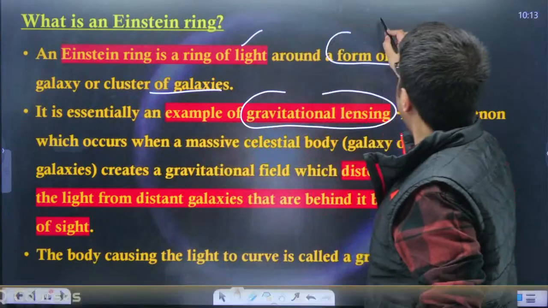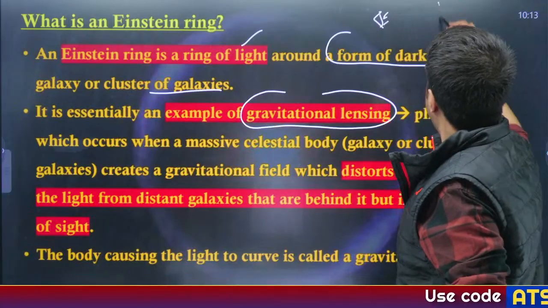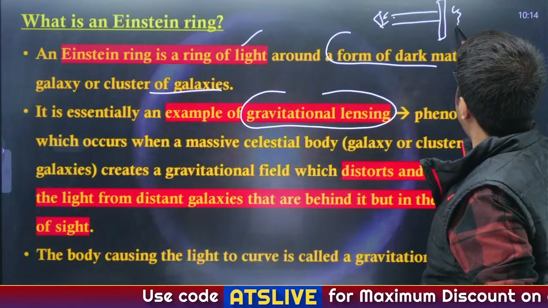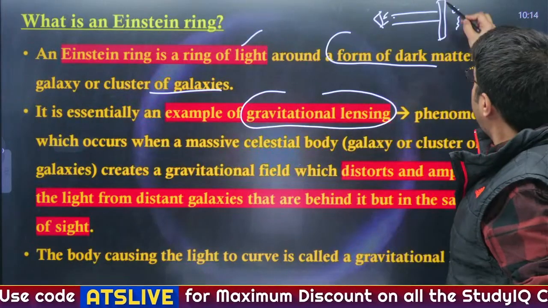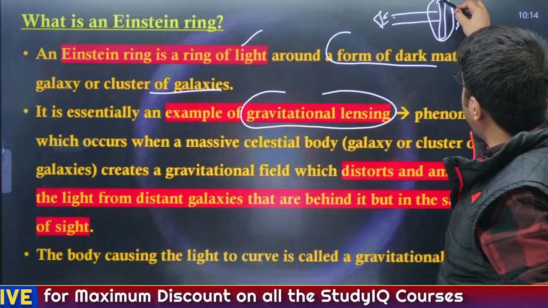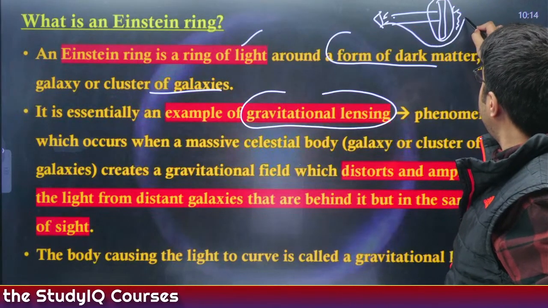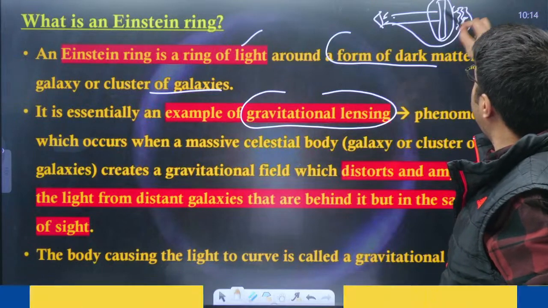So, for example, this is your eye, and this is a massive celestial body in front of it. Normally you won't be able to see anything present in this part. But if this body has massive gravitational forces, the light can bend around it and enable you to see things that are present in this area, right?